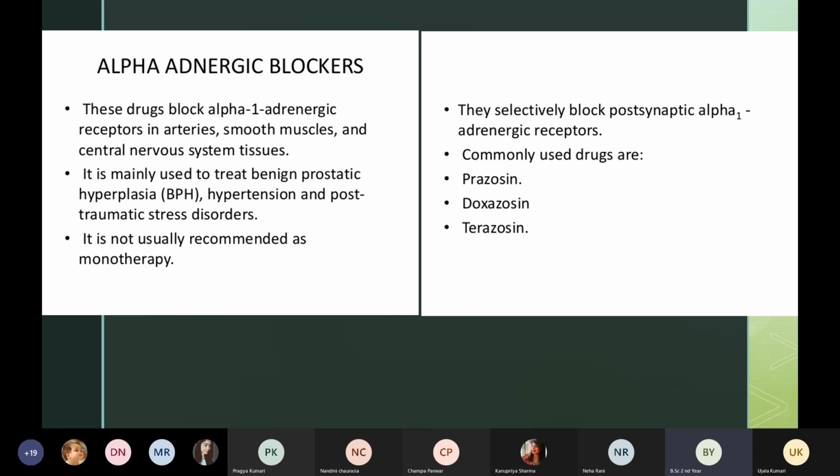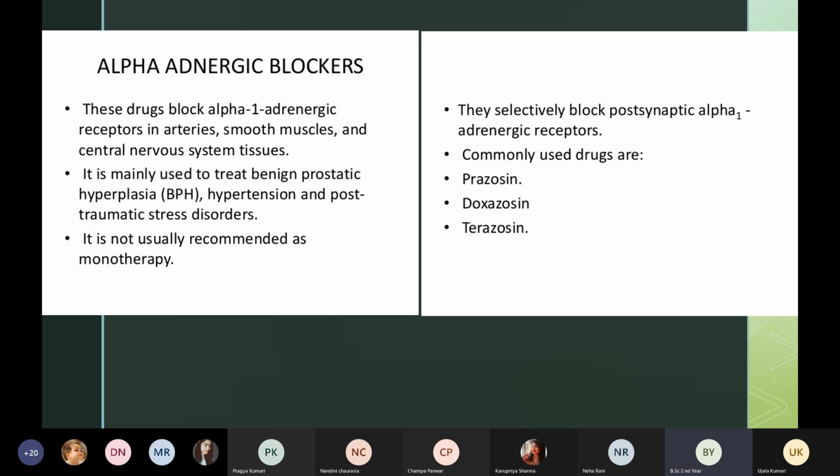So these are the three indications we can give alpha adrenergic blockers. BPH, where the prostate gland is very big and the size of prostate gland cells is very big. Then hypertension and post-traumatic stress disorder. Okay, so the patient is having stress, their blood pressure increases, so we need to give alpha adrenergic blockers so that उनकी जो blood pressure है वो कम हो जाएगा.